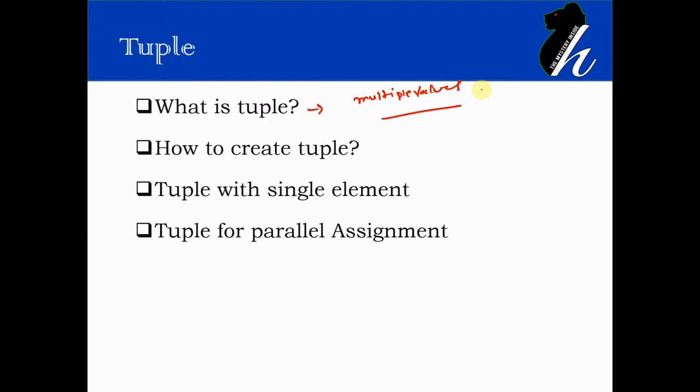Whenever we are defining a function and want to return more than one element, tuple can be useful. Compared to list, tuples are very lightweight. The reason is that list is mutable, so there are many methods associated with list, whereas tuple is immutable.